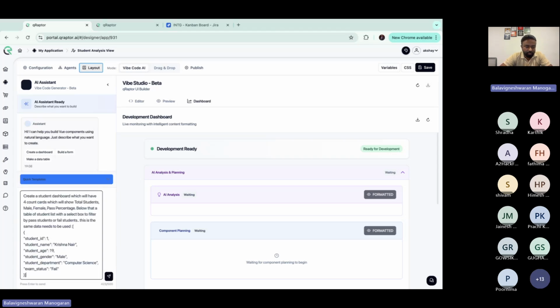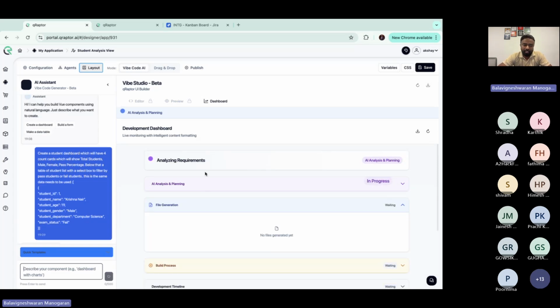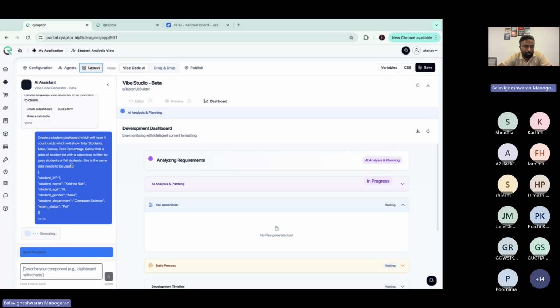Okay. And then enter. I'll explain what this will do, but before that, what is it that I'm giving in the prompt? I'm telling it to create a student dashboard, which will have 4 count cards, which will show total students, male, female, pass percentage, and below that, a table of student list with a select box to filter. And this is the sample data which it has to use. This is the sample data we just saw by executing the SQL query, right? That sample data is what I've given here.